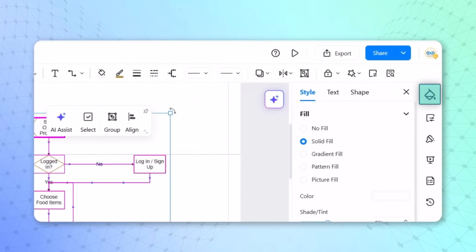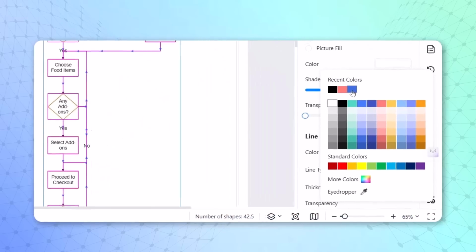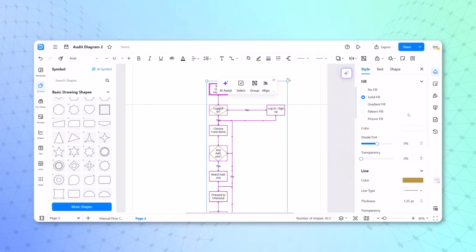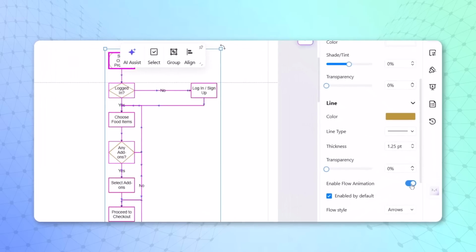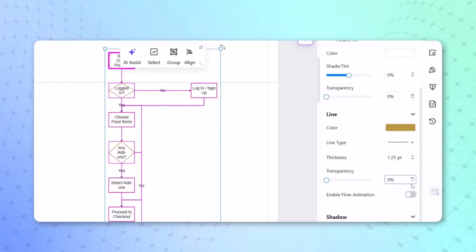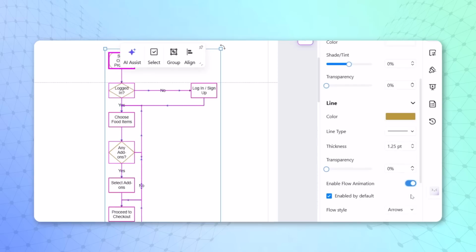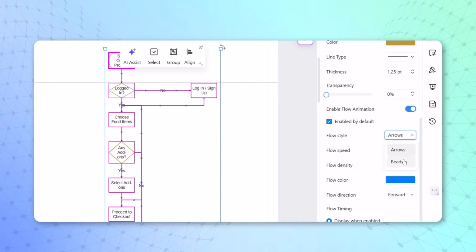On the right hand side, there is a style option. We can change the color of these boxes by selecting the option here. And if you scroll to the bottom, there is enable flow animation. You can enable or disable that with just one click. You can change the speed and the style of those flowchart animations in one single click. That's super easy and very simple here.